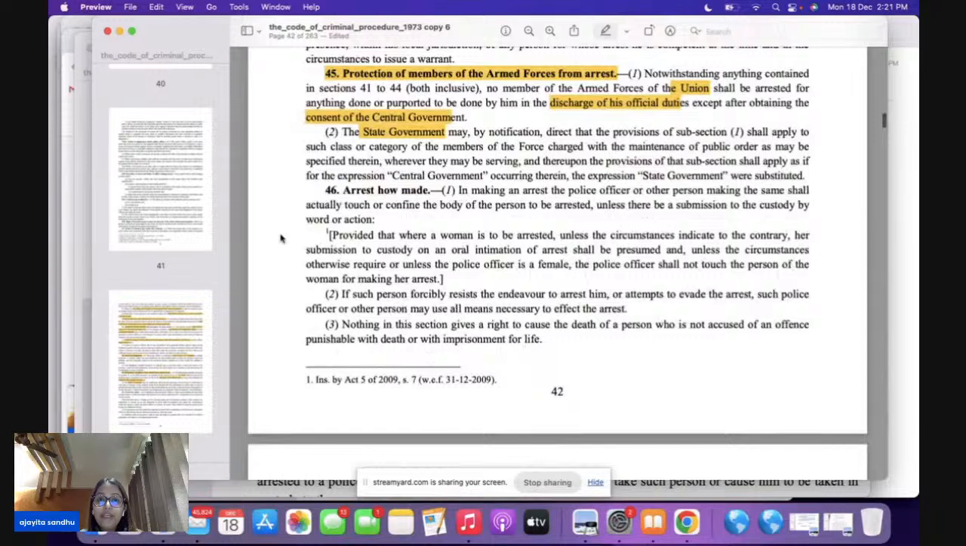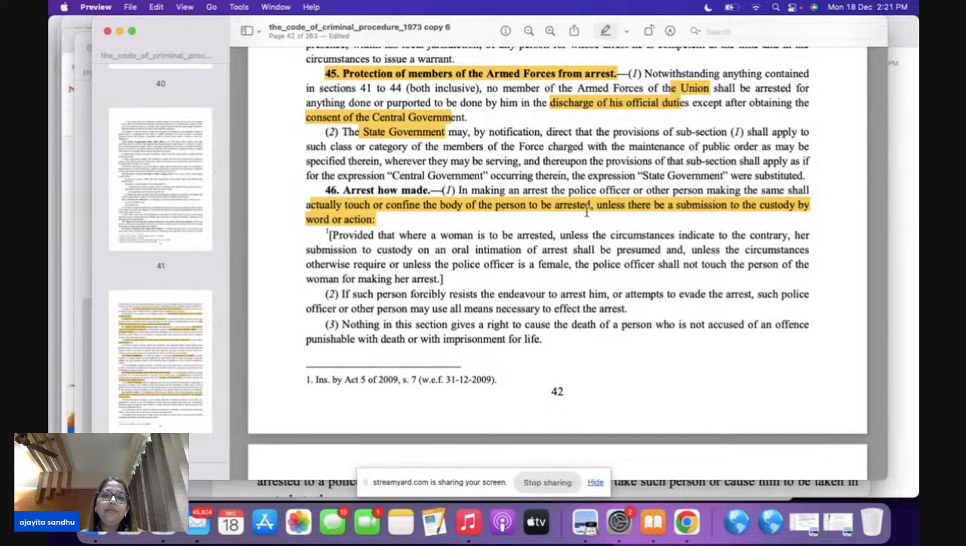Now section 46 is talking about the procedure of how you're going to make the arrest here. Now let's see how you are going to make the arrest. Section 46 says how the arrest is going to be made. So the first point here is that you have to actually touch or confine the person to be arrested unless there is an oral submission.